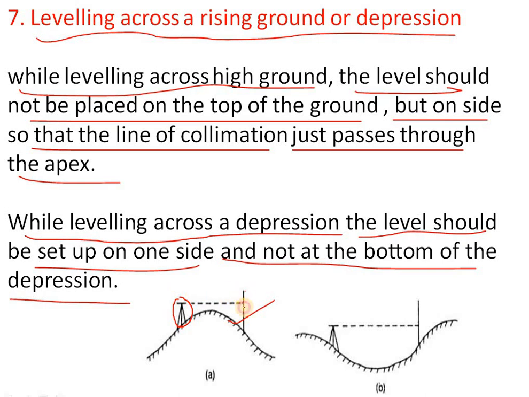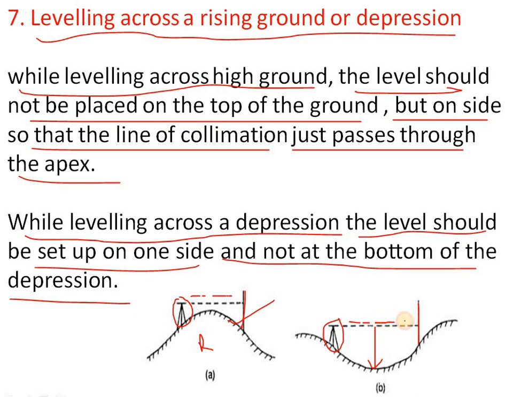We keep the leveling staff here and take the readings at the rising ground level. This is the rising ground level, named R, and this is the depression. Depression means the depth of a valley or any depression of a hill. We keep the instrument at the edge, and the leveling staff.